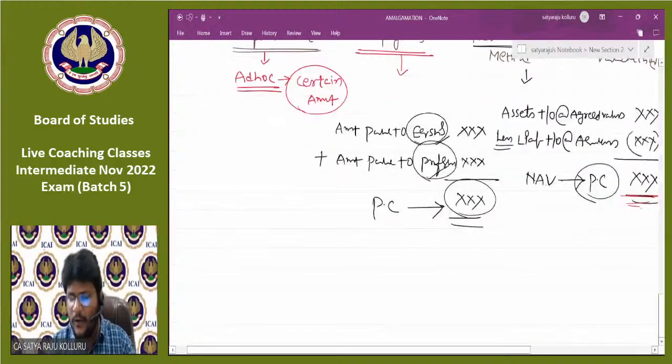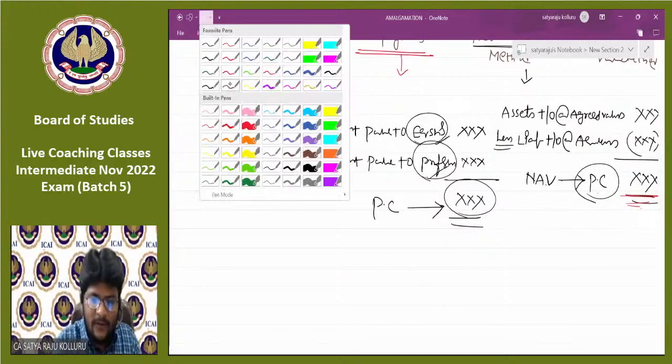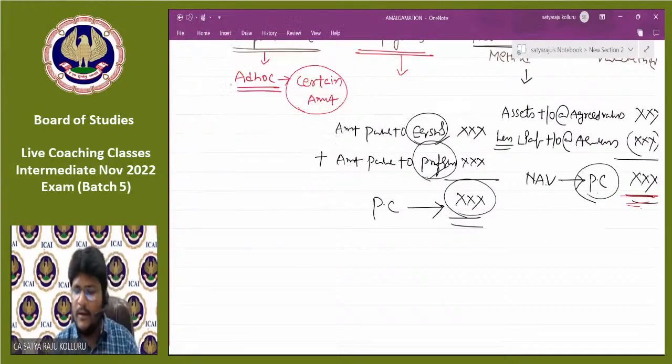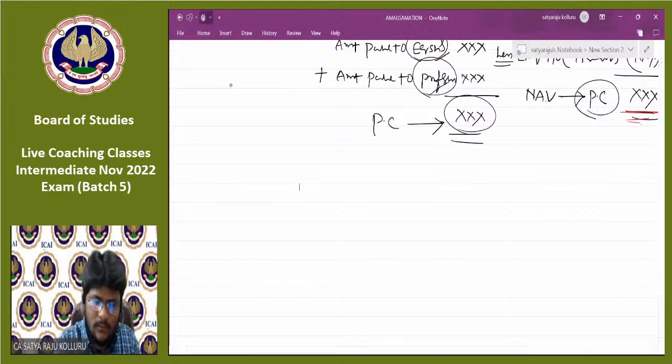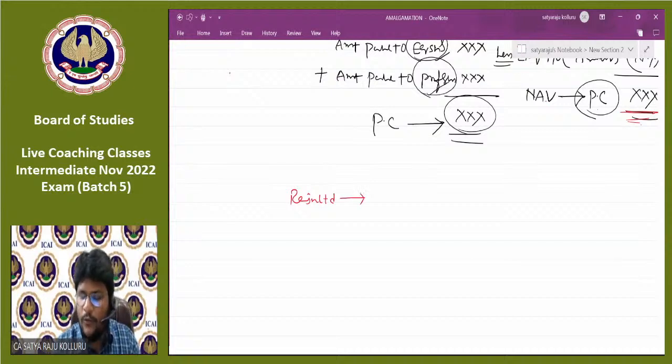Please consider all of you. Please be ready for this. Facing this question, you need to answer the question as well. The question is, Razu Limited is going to issue 5 equity shares for every equity share in Rani Limited.